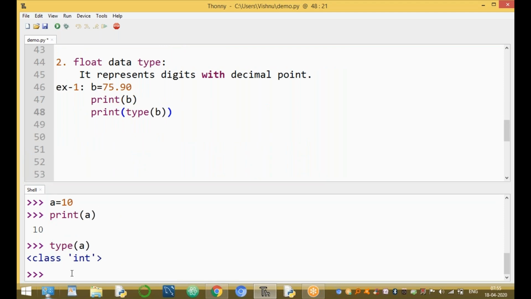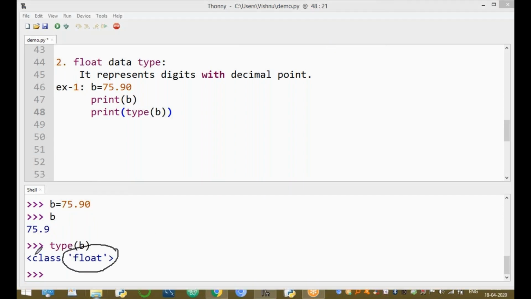Here, please observe the bottom of the screen. Type the command b equal to 75.90. Okay, now the type of b. Print of b means the value of b, 75.90, and the type of b is the float data type. Now b is an object of the float class. That means b is an object. b is not a variable in Python. Please observe this very important point. b is an object of the float class.